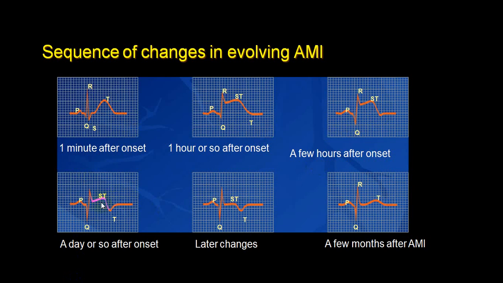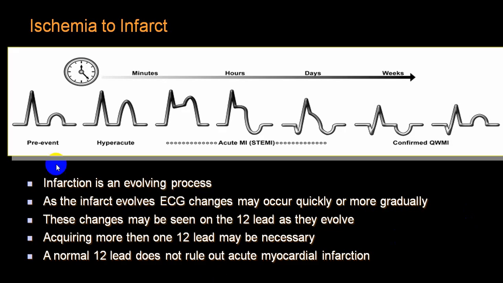After few days, we call pathological Q wave, ST segment will come down, T wave will be still inverted, and when healing is nearly over, you will have a pathological Q wave, ST segment will be isoelectric, T wave will be inverted, and after few months, pathological Q wave, ST segment isoelectric, T wave will be upright. Same thing shown here.